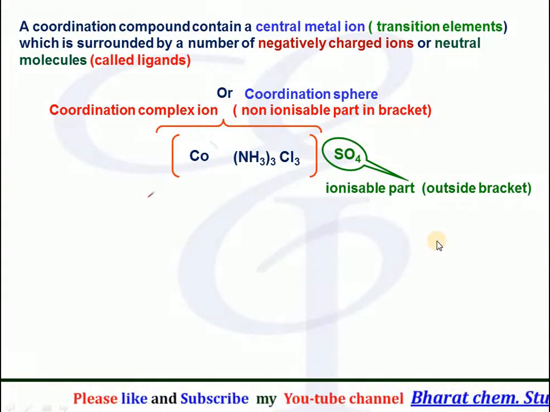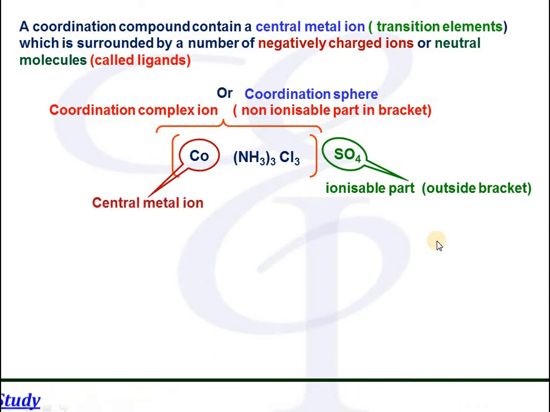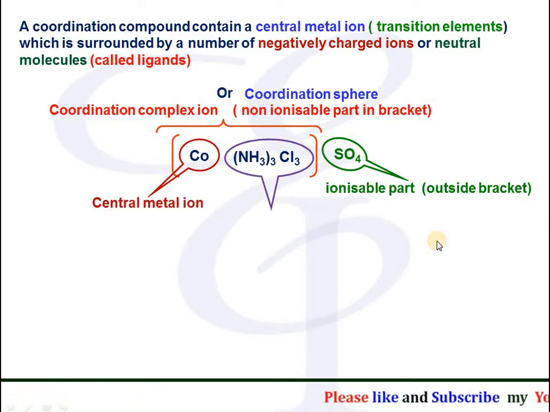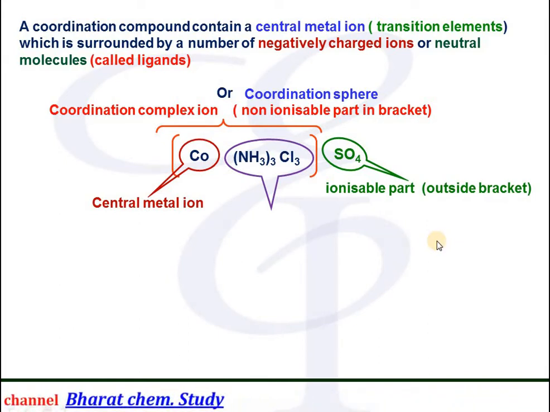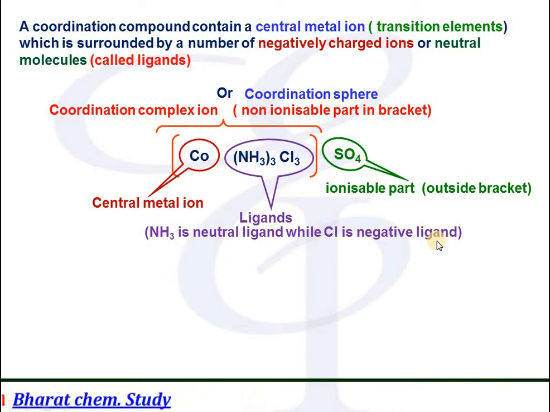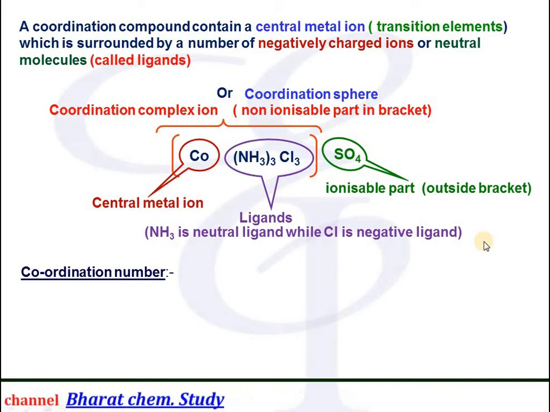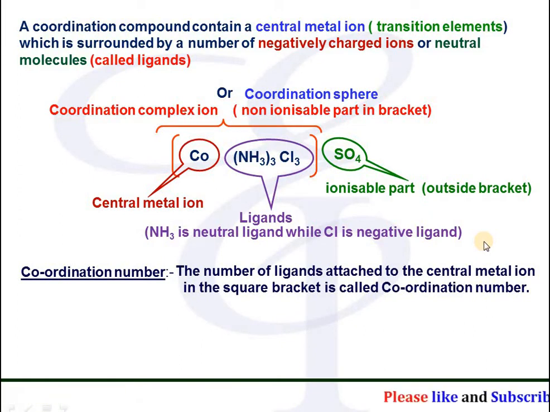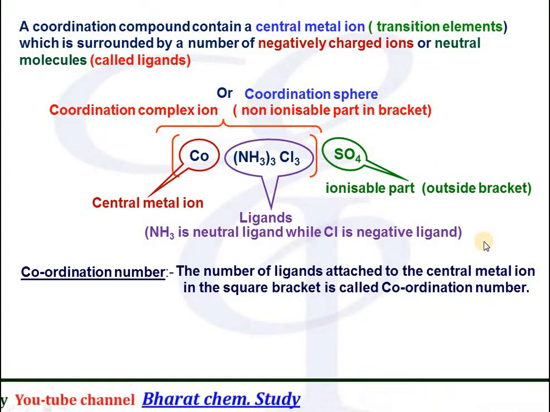The transition metal atom which is present in the bracket is called the central metal ion, and the molecules or ions present in the bracket along with the central metal ion are called ligands. Here ammonia is a neutral ligand, whereas Cl is a negative ligand. Coordination number: the number of ligands attached to the central metal ion in the square bracket is called its coordination number.